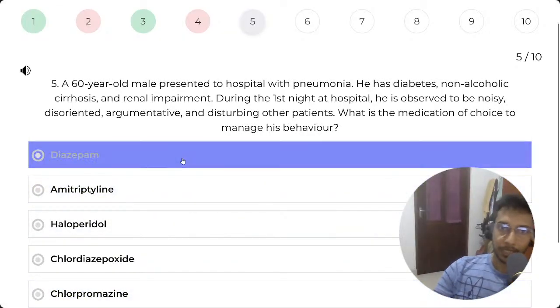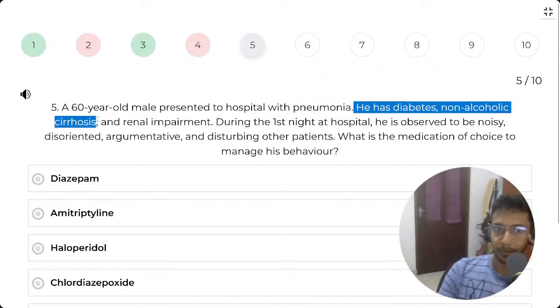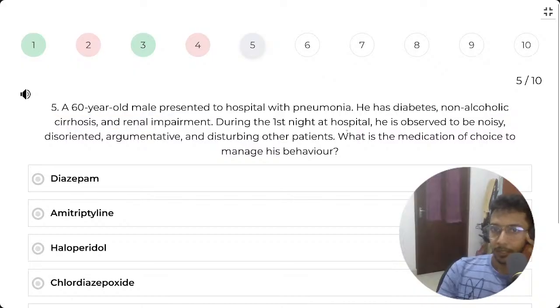A 60-year-old male presented to the hospital with pneumonia. He has diabetes, non-alcoholic cirrhosis, renal impairment. During the first night at the hospital, he is observed to be noisy, disoriented, argumentative, and disturbing other patients. What is the medication of choice to manage his behavior? So he has pneumonia, diabetes, non-alcoholic cirrhosis, renal impairment. So he's agitated, basically. Disoriented, agitated.